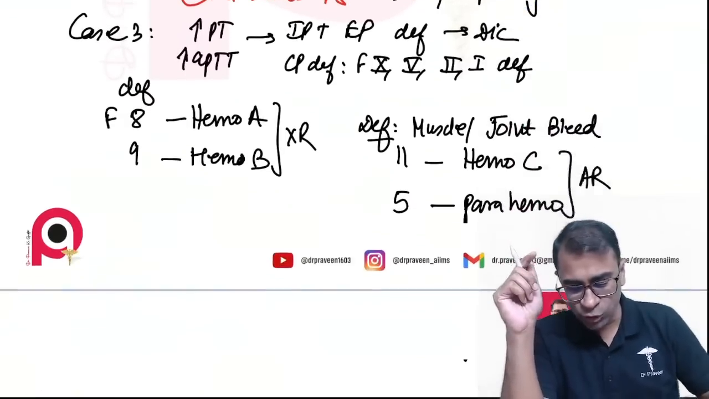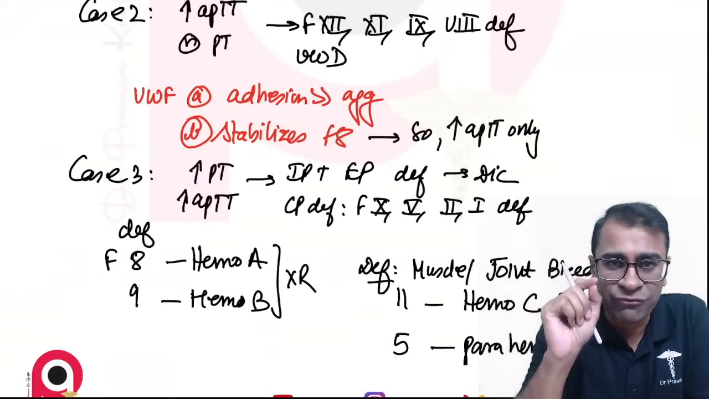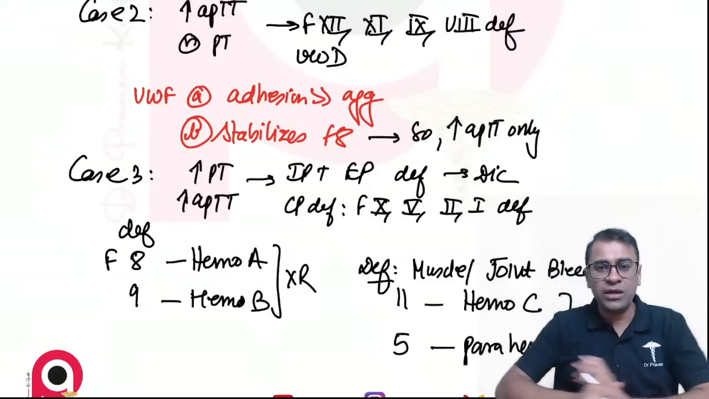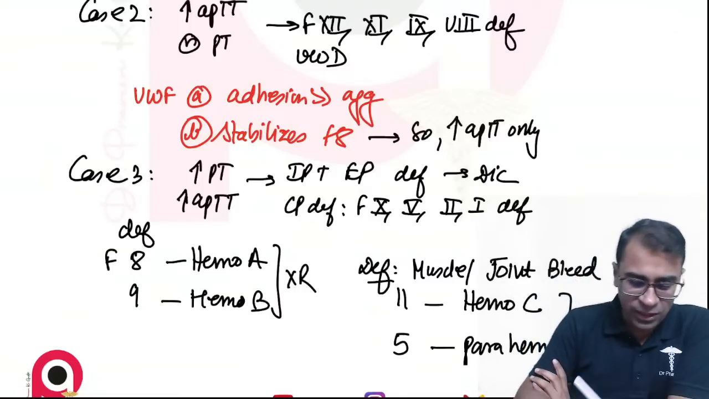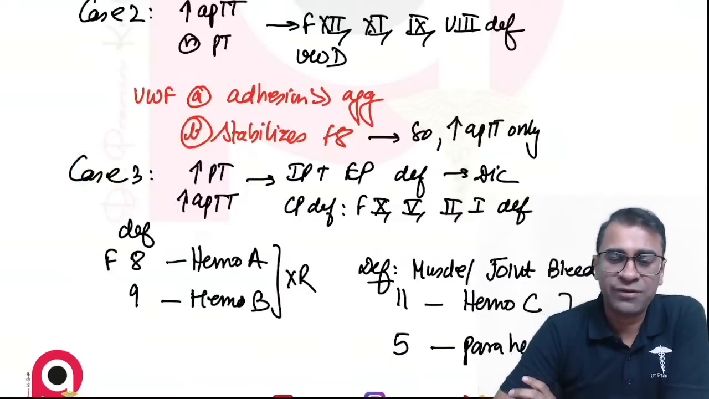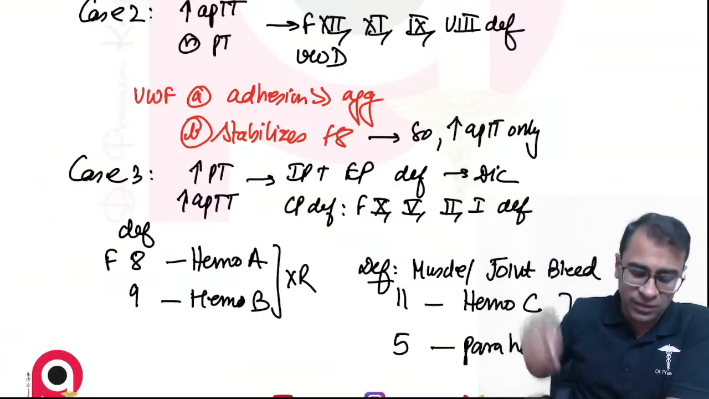I have one more question to all of you: which test confirms VWD? Waiting for your answers. Quickly. Case 3, increase of PT and increase of APTT is a common pathway defect. So 10, 5, 2 and 1, and can be seen also in DIC.